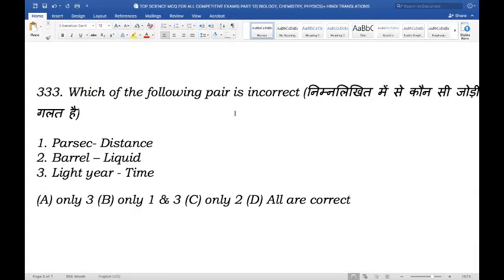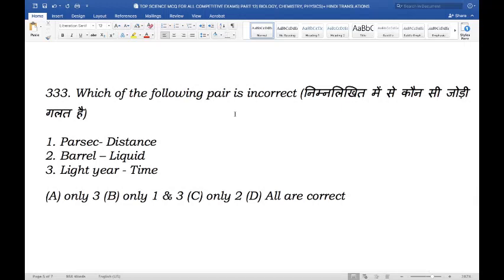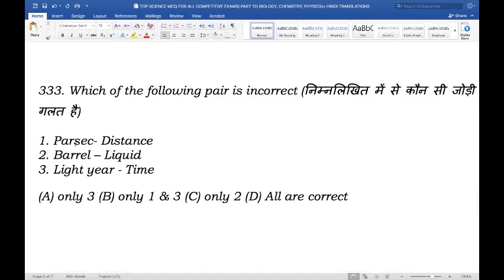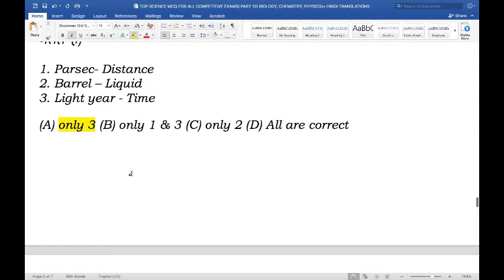Which of the following pair is incorrect? So out of these options, which is not correct? Is it parsec related with distance, barrel related to liquid, or light year related to time? And the correct answer here is only option 3. Light year is a unit of length, whereas the SI unit for time is second. Therefore, this is the incorrect pairing.